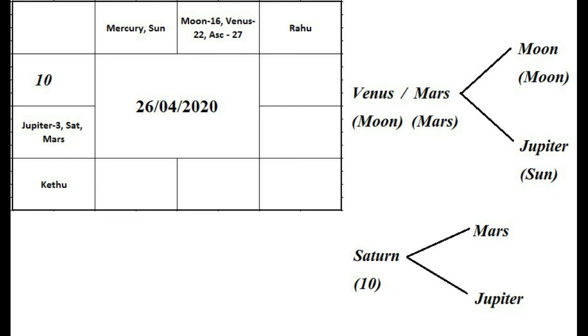Third step, the Moon should reflect the question. Fourth step, there should be a connection between Lagna and 311 lords. Fifth step, the relative position between Lagna Lord and Lagna Star Lord has to be determined. Sixth step, according to the question, the houses have to be selected and certain rules applied to the concerned house. Then the seventh step is timing of event. Go to the concerned house, take 311 lords and fix the timing of event.